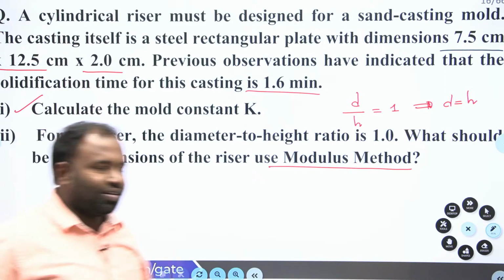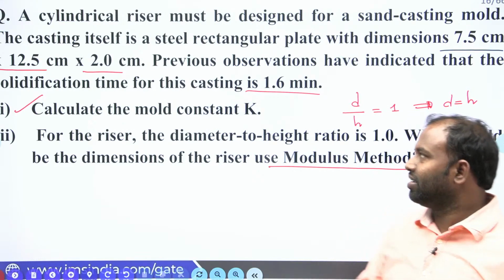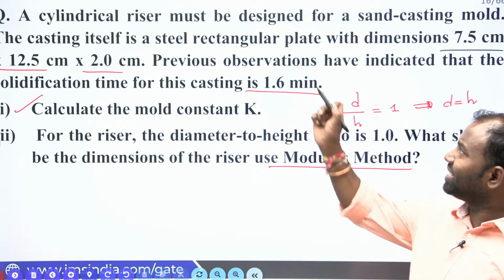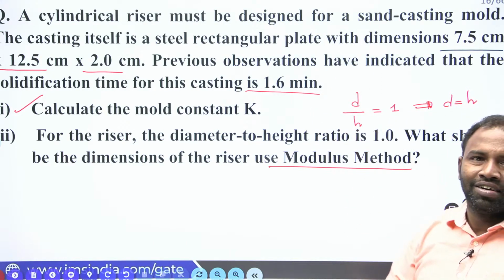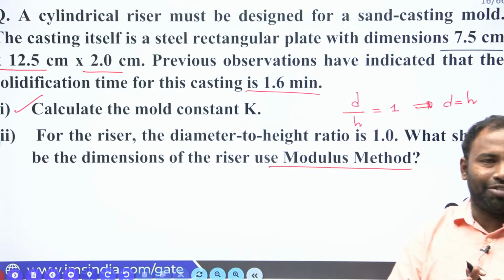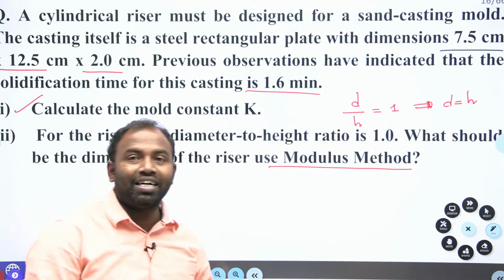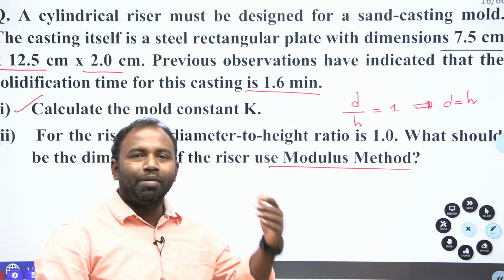Okay guys, welcome back. A small technical issue. Right. What is given? A cylindrical riser must be designed. For a given casting, you have to design one cylindrical riser. Designing a riser is nothing but deciding the dimensions of the riser.